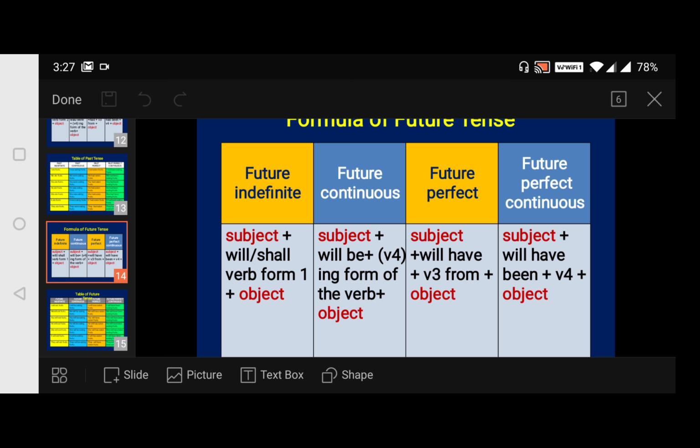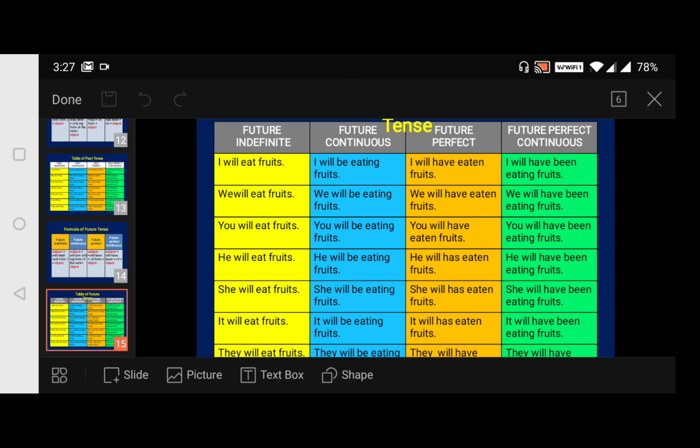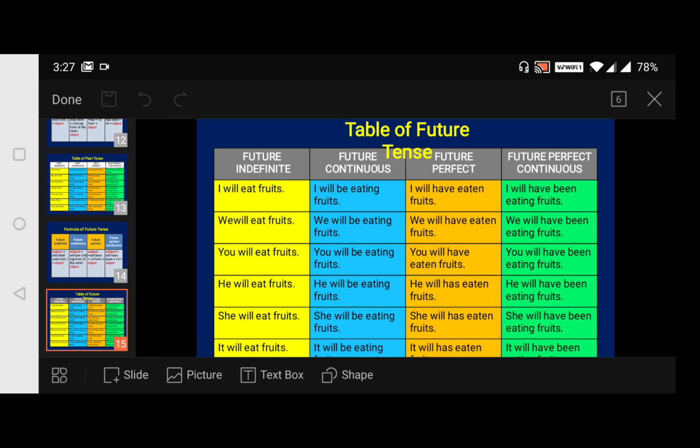Before that, now look at the next slide. Here let us see some sentences. Now come here. So it's a table of future. We have already earlier discussed the table of present and past, isn't it? So the table of future. In simple future it will be: I will eat fruits.